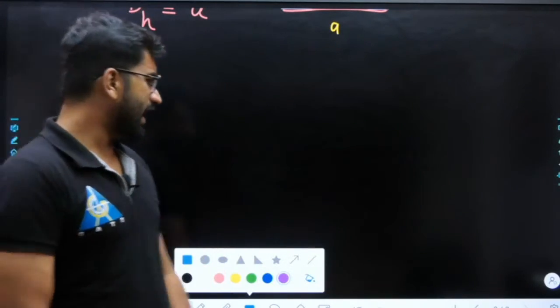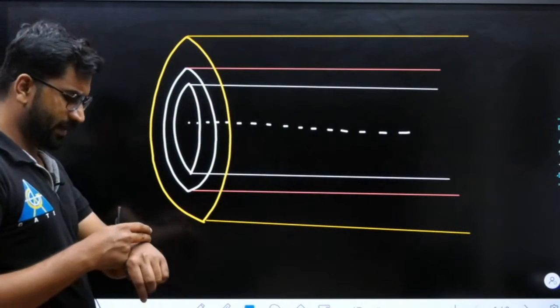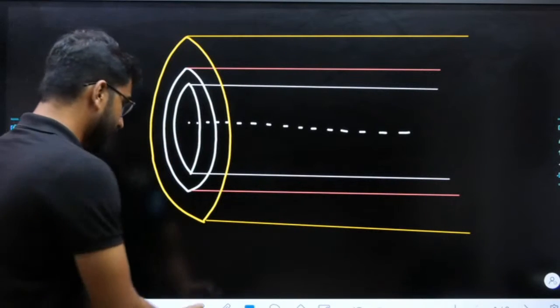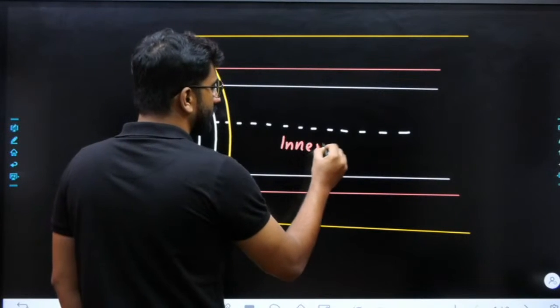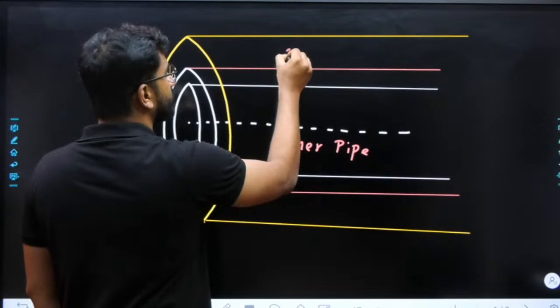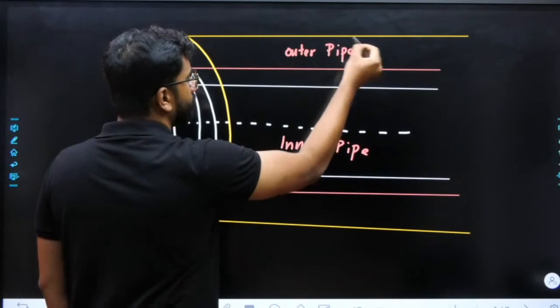So let us see an annulus diagram. So this is one of the annulus diagrams. I hope you understand what annulus is. Let me write here. For example, this is your inner pipe and this is your outer pipe. Clear?